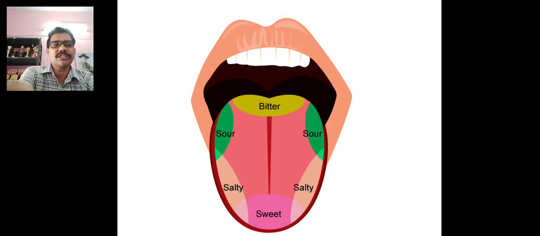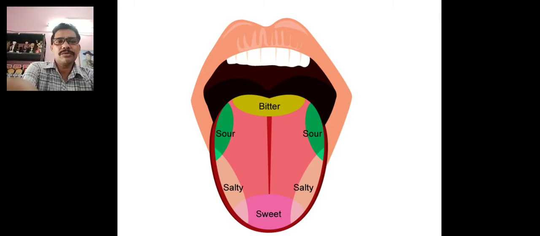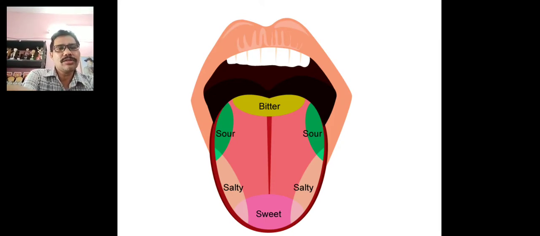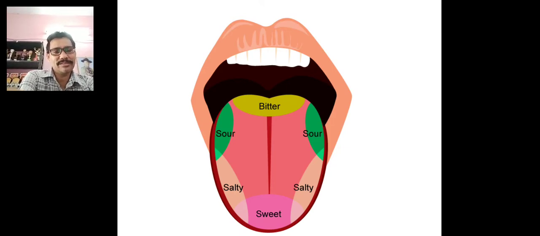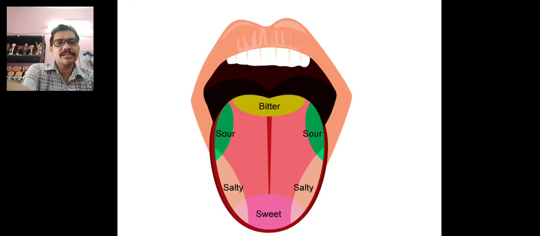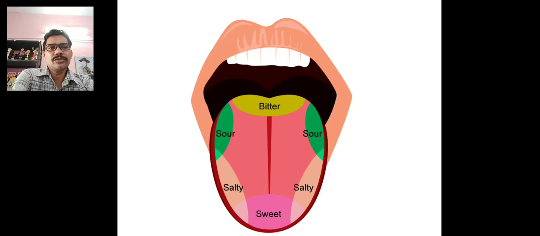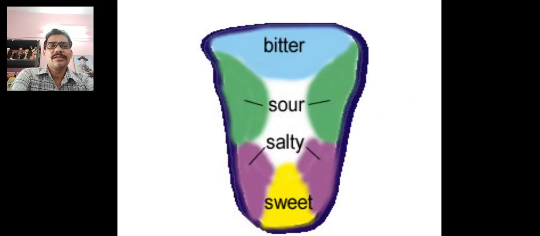Sweet is on the front of our tongue, whereas bitter is on the back side. Sour is along both sides, and salty is on the front and both sides of the tongue. So you know the different types of taste buds.